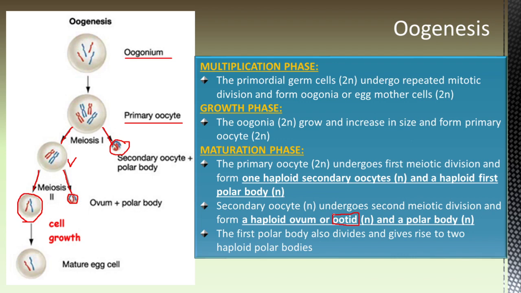Here you can see that from a single oogonium, only one ovum is formed at the end of oogenesis. That is about the formation of ovum.